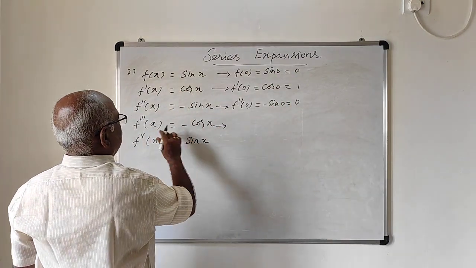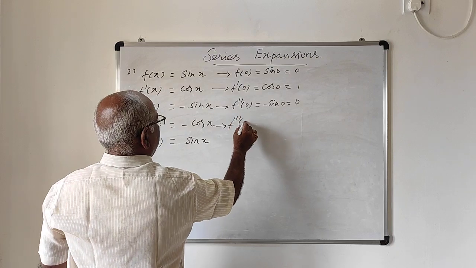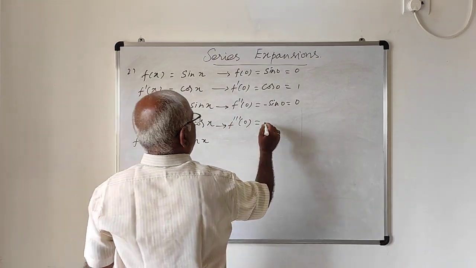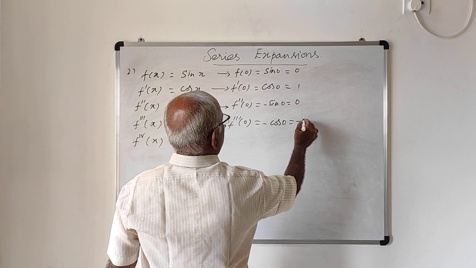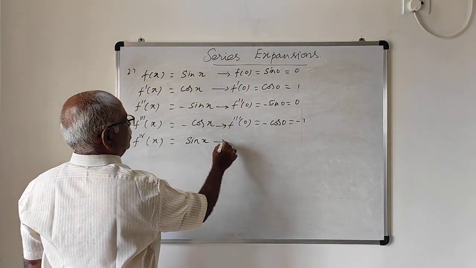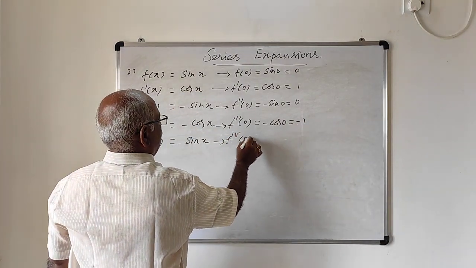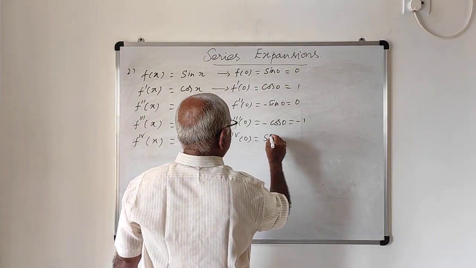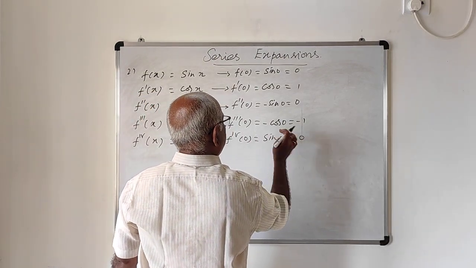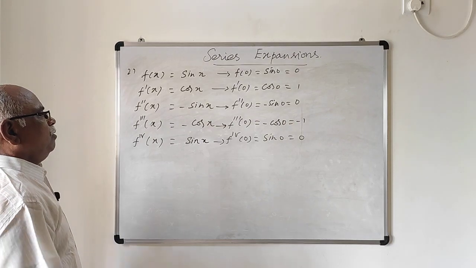The third derivative at 0 is minus cos 0, and cos 0 is 1, therefore minus 1. The fourth derivative, sin 0, is again 0. Like that, the derivatives are done.